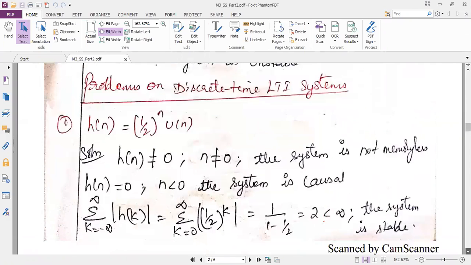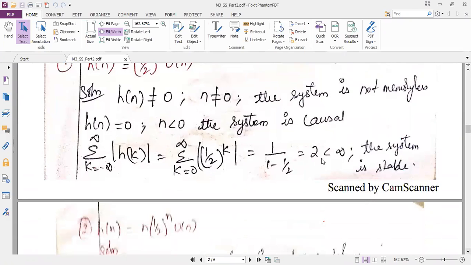So here, this is the first problem under discrete time, and you know the formula to be used: summation k equal to minus infinity to plus infinity of the magnitude of h of k. Since we have samples at the right-hand side, the limits change to 0 to infinity, and since we are using k as the variable, it is 1 by 2 power k.